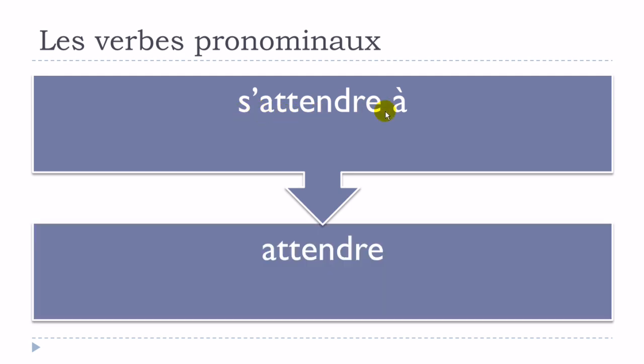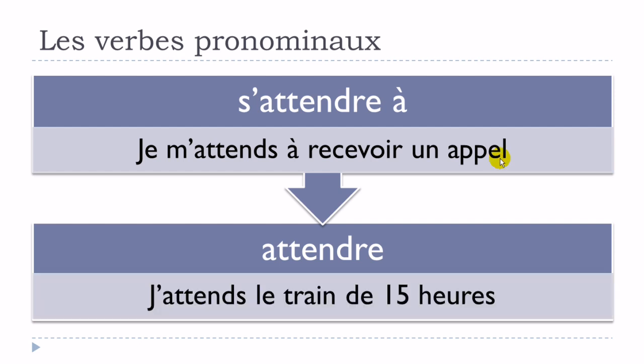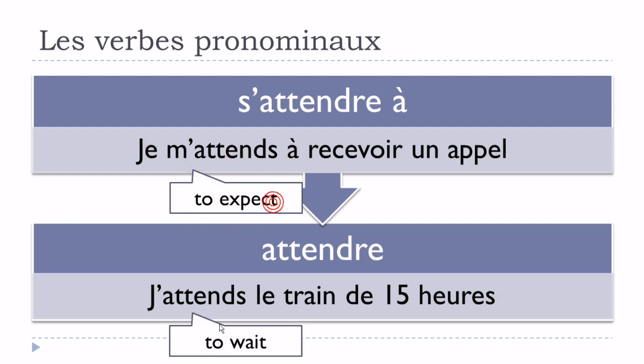S'attendre à, an example. Je m'attends à recevoir un appel. And then j'attends le train de 15 heures. Okay, so in that case it will mean to expect, and then in that case it will mean to wait. Je m'attends à recevoir un appel, so I expect to receive a call, and then j'attends le train de 15 heures, I'm waiting for the train that will arrive at 15 heures.